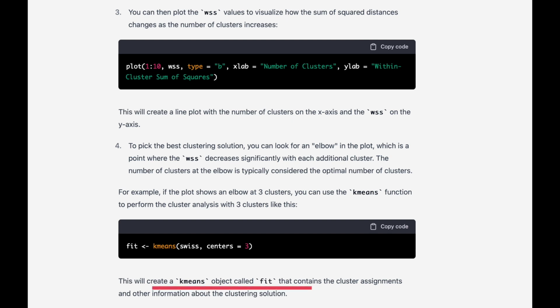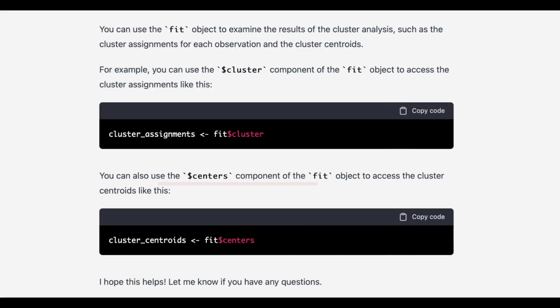So then it's telling us, okay, this will create a k-means object called fit that contains the cluster assignments. And then it's giving us the assignment. That's pretty good. You can use the fit object to examine the result of the cluster analysis, and it's putting this in another vector. You can use the centers component of the fit object to access the cluster centroids. Okay, that's nice. Hope this helps. Let me know if you have any questions. It's just telling us how to do it, which is quite good, but it's not the same as really doing it itself. So then I'm trying again.